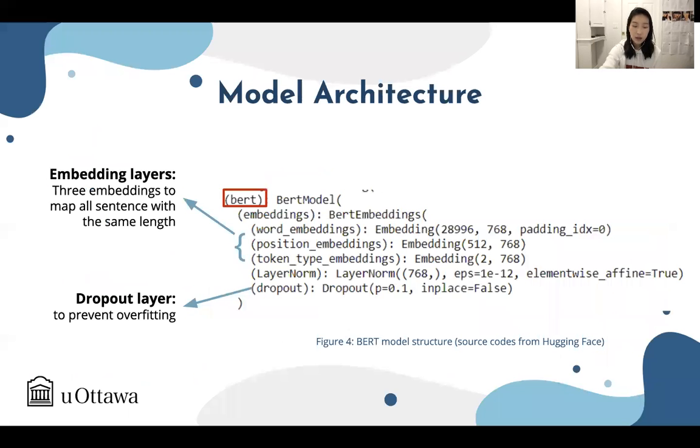And then this shows the model structure of our project. These are the embedding layers in our model. You can see here, there are 3 different embedding layers and the corresponding parameters. And besides that, there is one more dropout layer. This is used to prevent the overfitting of our model.